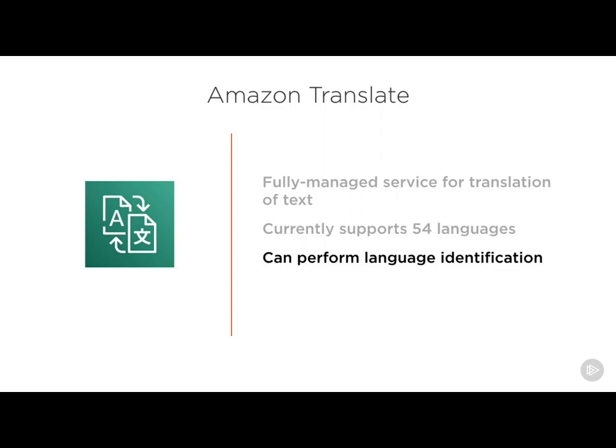And it also can work both in batch and in real time. So in terms of batch, we mean we have a bunch of text after the fact and we want to get it translated. And real time means we're actually able to stream that in and get the translation back as we're streaming it in.